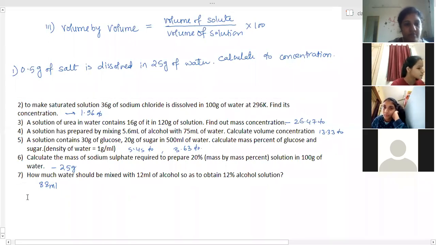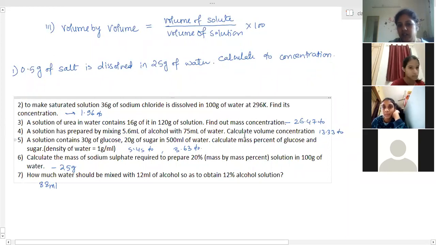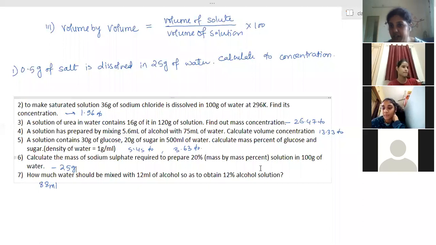Ma'am, can you show question number 6? What happened in that? The concentration is 20%. This one, the amount of solute we have to calculate. Consider the amount of solute is X and the solvent is 100. Solvent is 100, not solution. Yes, ma'am. 100 plus X is the solution. I'm getting 105 something. No.